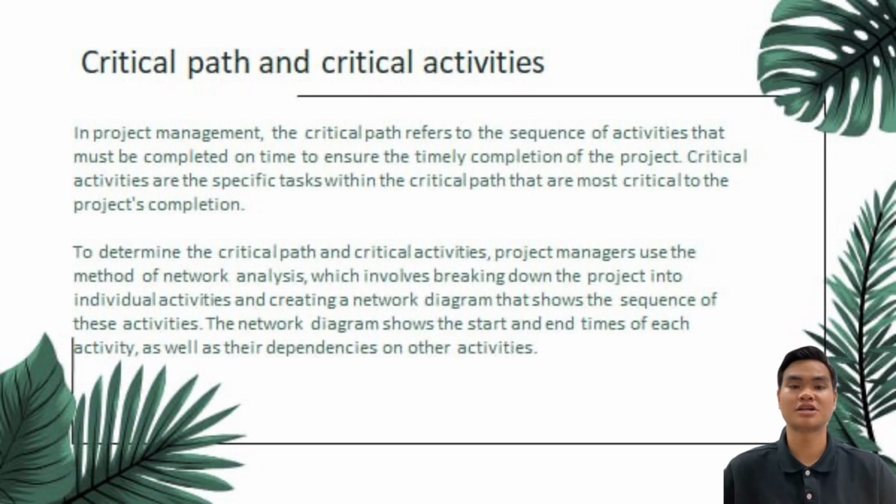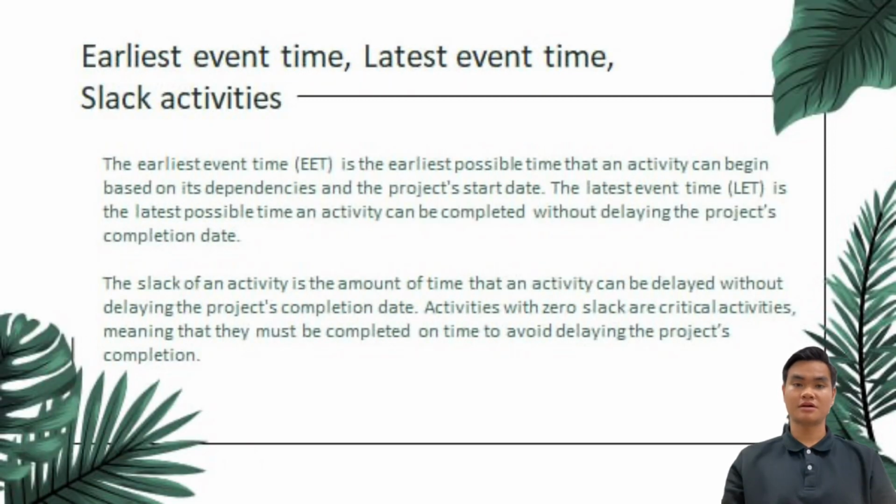To determine the critical path and critical activities, project managers use the method of network analysis, which involves breaking down the project into individual activities and creating a network diagram that shows the sequence of these activities. The network diagram shows the start and end time of each activity as well as their dependencies on other activities. Earliest event time, latest event time, slack activities.